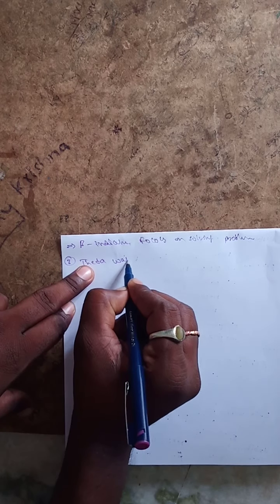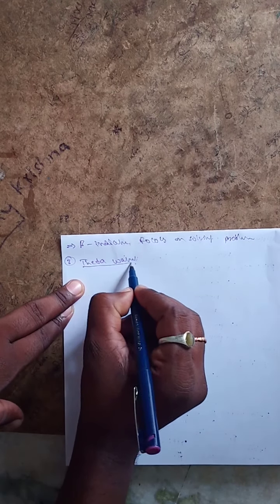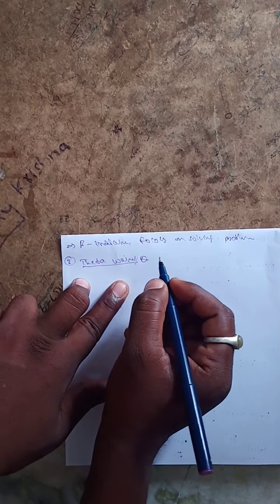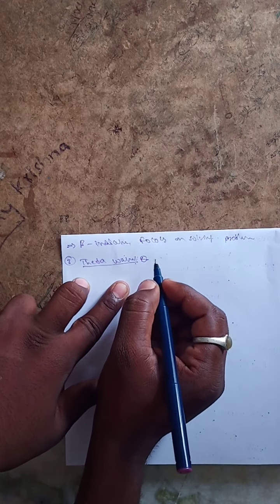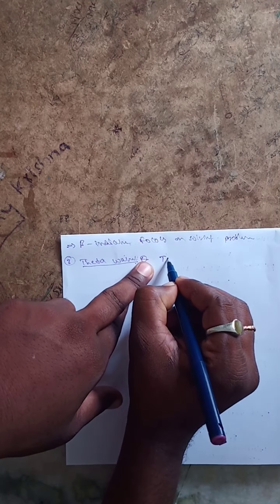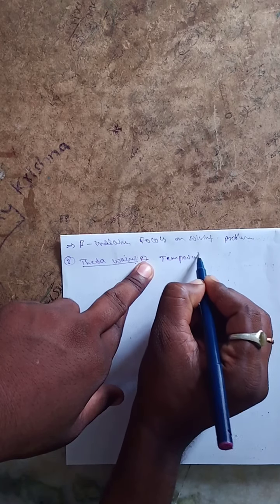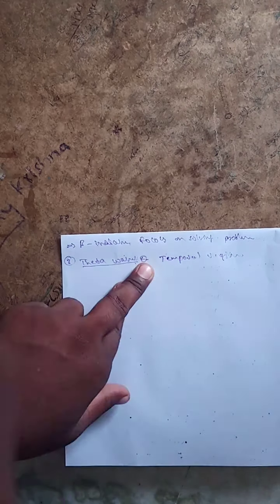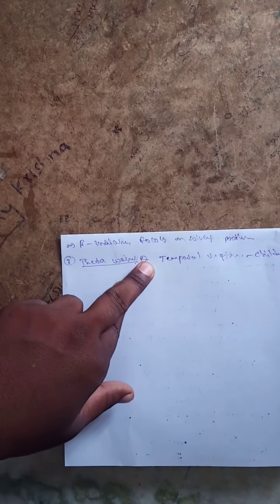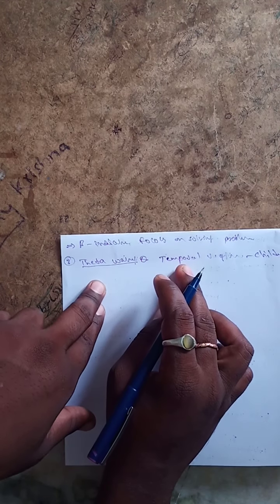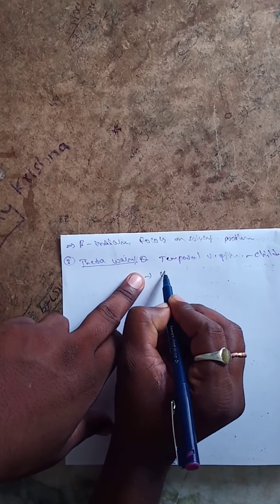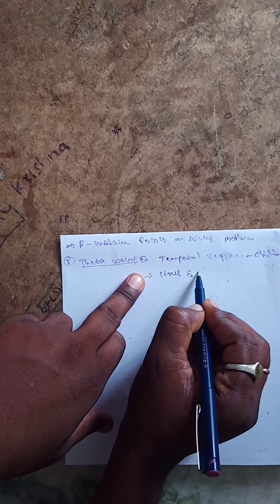The next, third wave is the theta wave. The theta waves are recorded from the temporal region, only in children. They occur in stress and frustration.